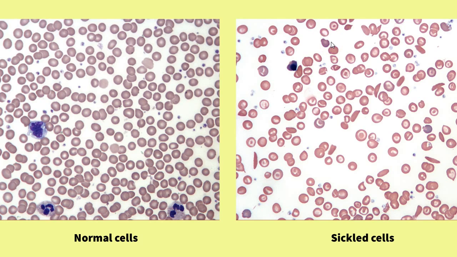Here we see 2 photos of human blood. On the left we see normal red cells, and on the right we see sickled cells, characteristic of persons who have at least one sickle-celled allele. The sickle cell allele is due to a point mutation.